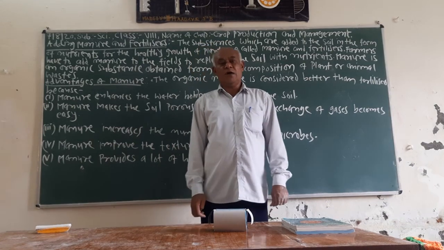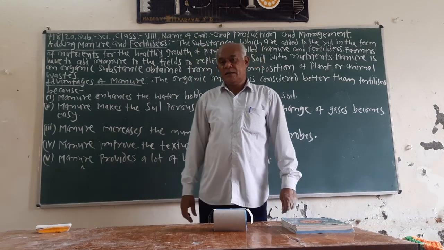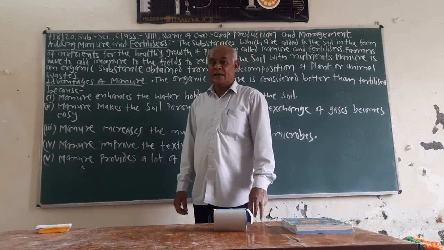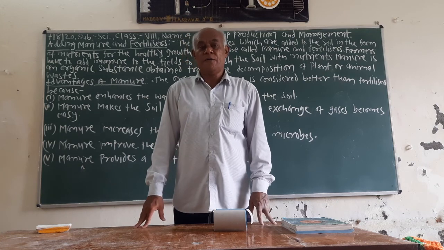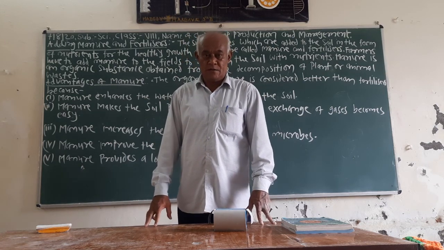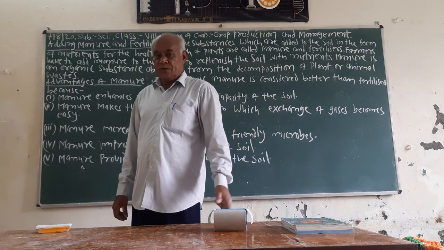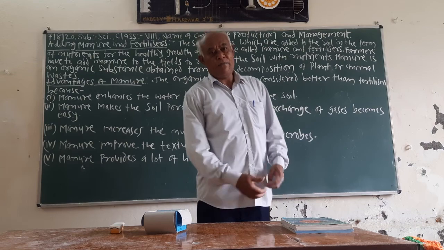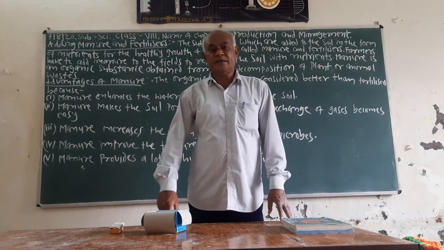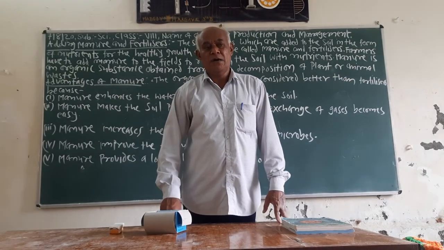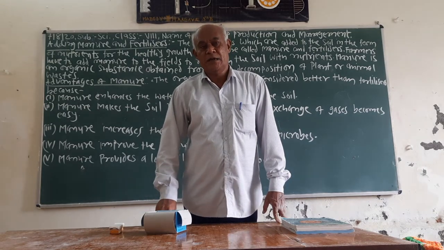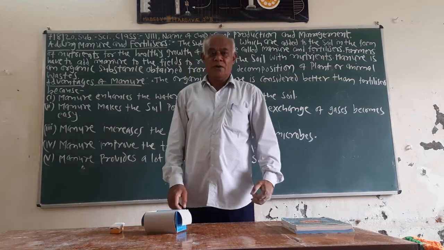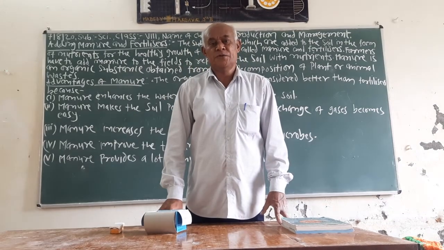Now, the third agricultural practice is adding manure and fertilizers to the soil. So, we know that farmers add manure, that is natural fertilizers or organic fertilizers, and chemical fertilizers are also added to the soil,